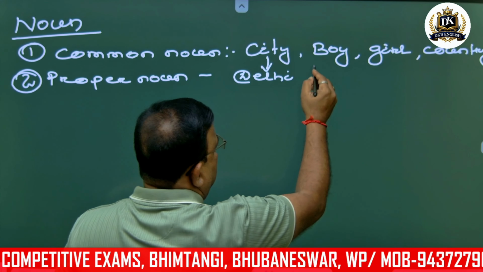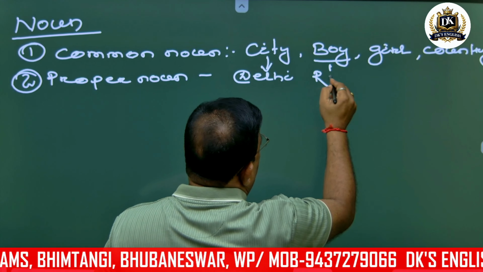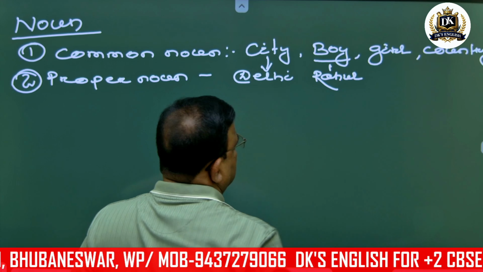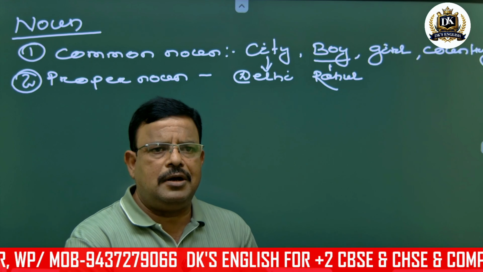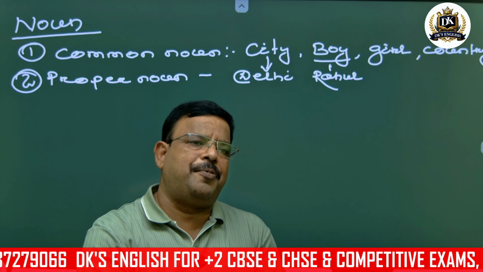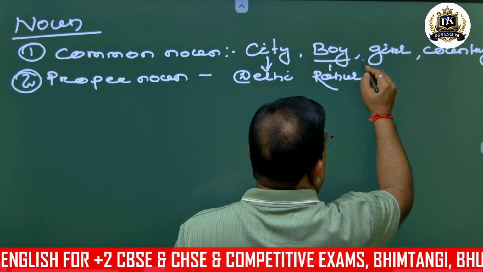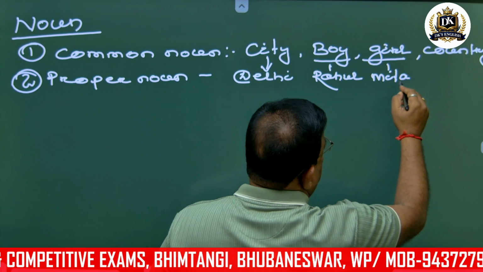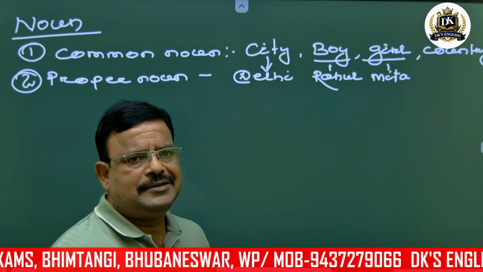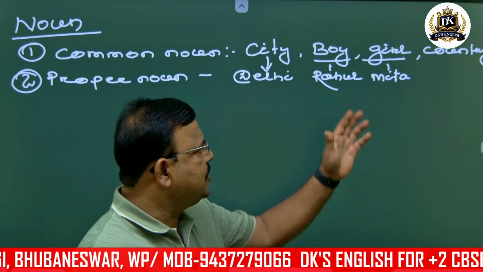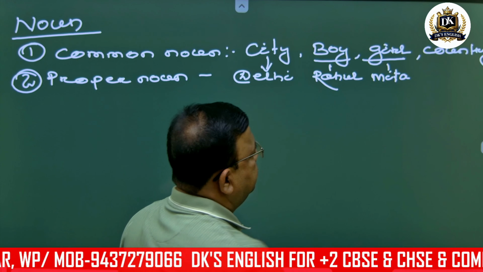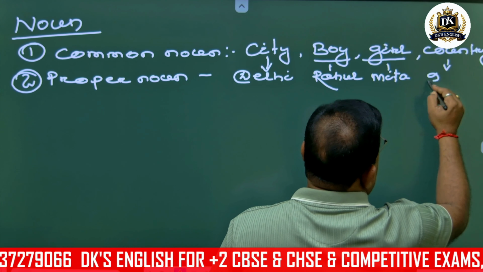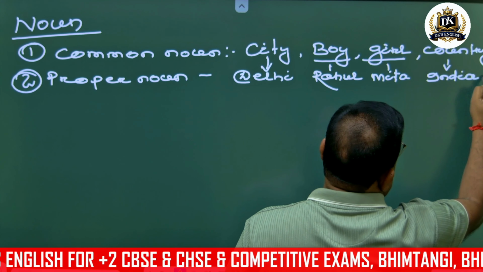Suppose I say boy, I write here Rahul. Rahul is the name of a boy. I write here girl, suppose I write here Mita. Name of a girl. Suppose here I say country, I write here India.